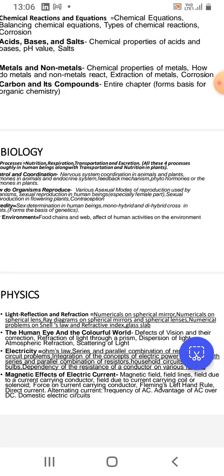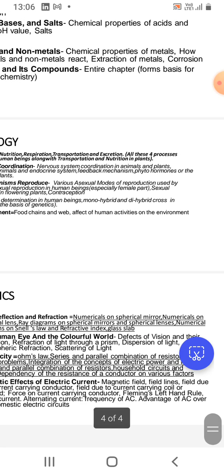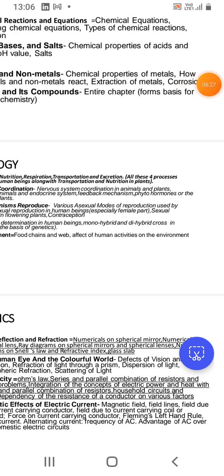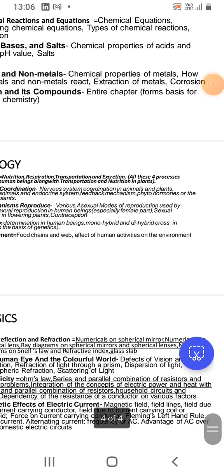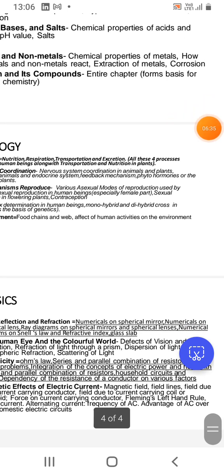In light reflection and refraction, you have numerical problems on spherical mirrors using the mirror formula, but some questions may seem to be quite tricky and not necessarily involve directly putting in the mirror formula and getting the answer. It may involve some typical questions.